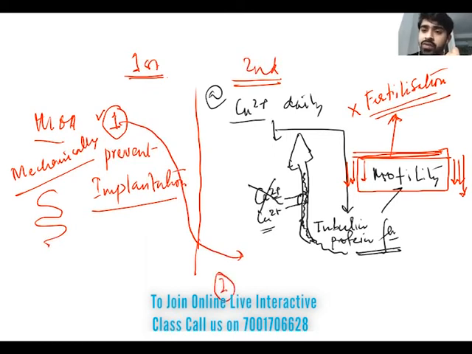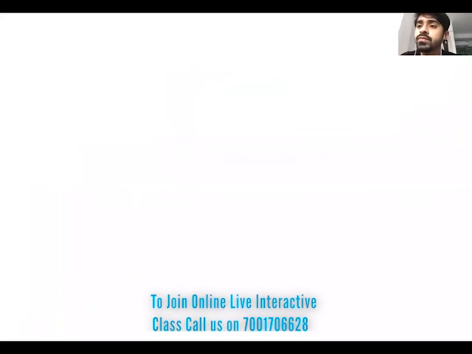Okay, and you can also add this point here as well, but it will be added as the second preference, because the most important mechanism is already the first one, not the second one. So the first one is the most important mechanism for copper T. Are you getting my point? Okay, now you tell me the third.